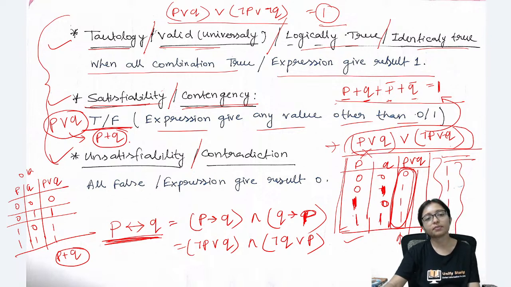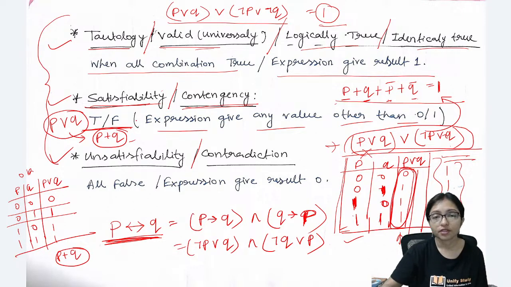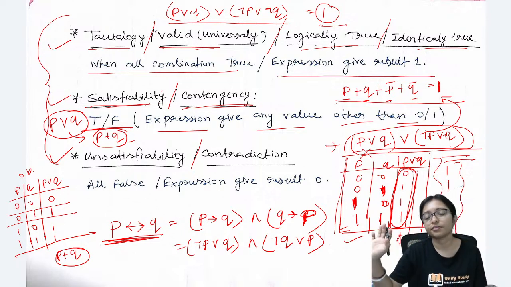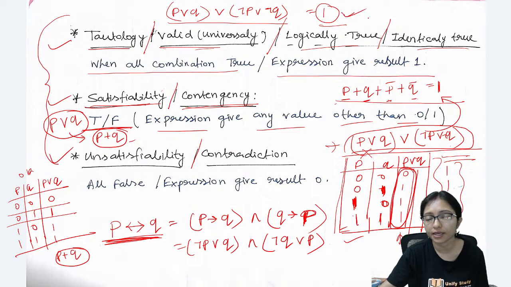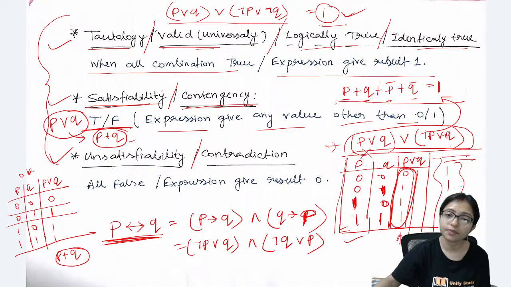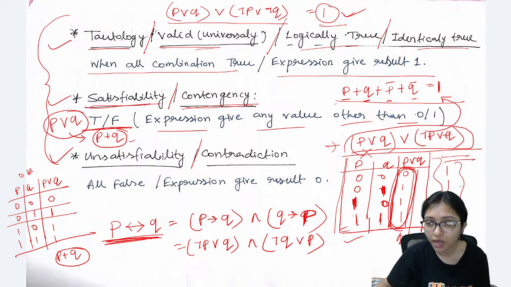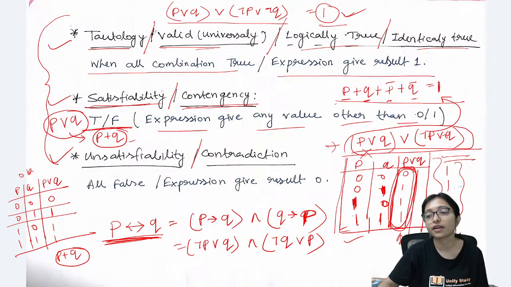Your result will be P plus Q only, in terms of variables. 0 is also not always coming, 1 is also not always coming. Here you can see 1 was coming, and your truth table is a combination of 0 and 1, a combination of true and false. That's why it is called satisfiability or contingency. Got it?